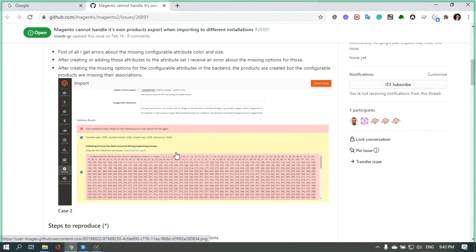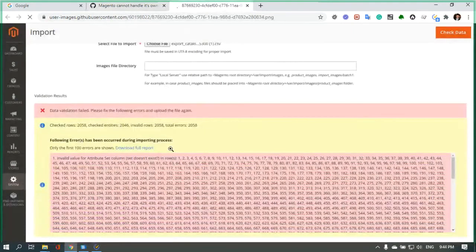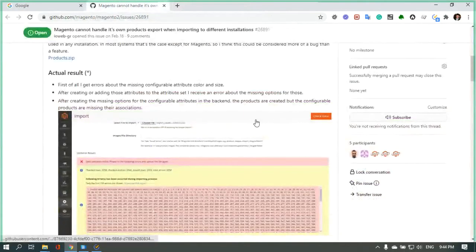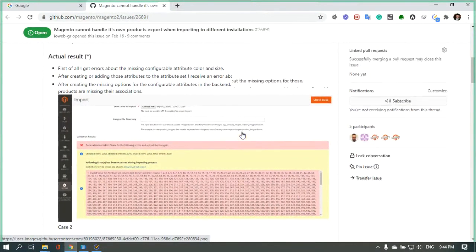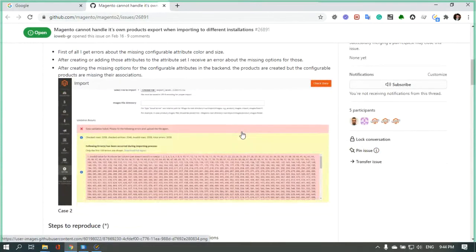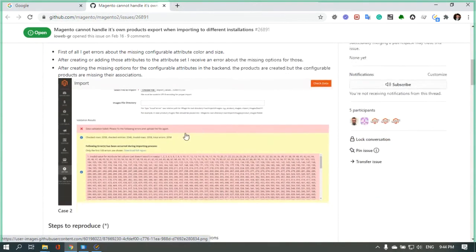So we have such a result when we try to import sample data from another instance. In the general case, we want to transfer a set of products from one website to another Magento website. We try to do it, and we receive an error: you don't have some attribute.